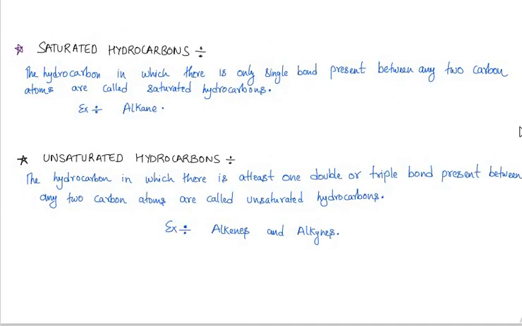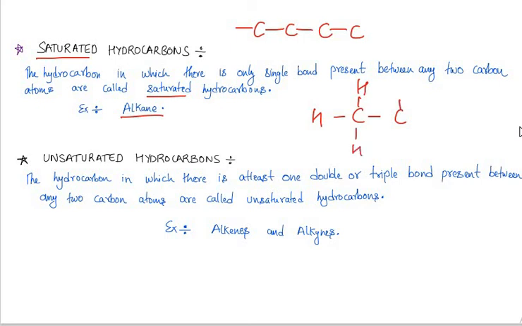So what are saturated hydrocarbons? The hydrocarbon in which the carbon-carbon bond present is a single bond, a sigma bond, is said to be a saturated hydrocarbon. Its example is alkane. Let us take an example where we are taking 2 carbon atoms and 6 hydrogen atoms like this.